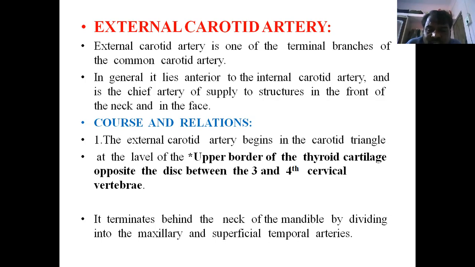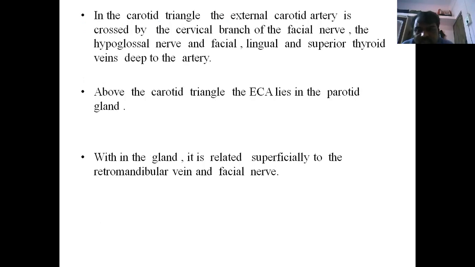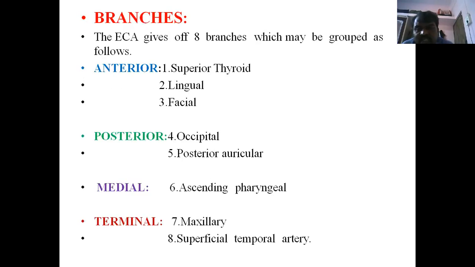Next, this external carotid artery gives branches. See here, 8 branches are there. Anterior to this external carotid artery, we can identify the superior thyroid artery. This goes to supply the thyroid gland. And while doing the dissection, the superior thyroid is very, very important surgically also. Accompanied by the external laryngeal nerve, it passes and goes to supply the superior thyroid artery.